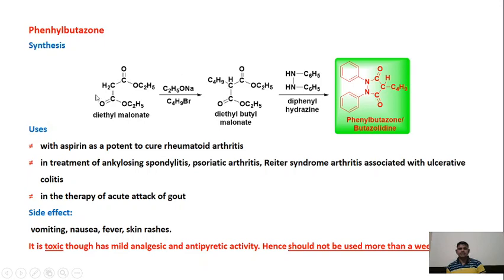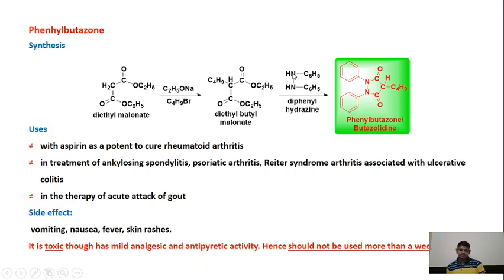Here one of the hydrogens from this carbon is removed, and here only one hydrogen and the C4H9 group are there. Then this diethyl butyl malonate is reacted with diphenyl hydrazine. C6H5 is phenyl, so diphenyl means two phenyl groups. When an NH group is attached to NH, it is called hydrazine. So diphenyl hydrazine. What happens?